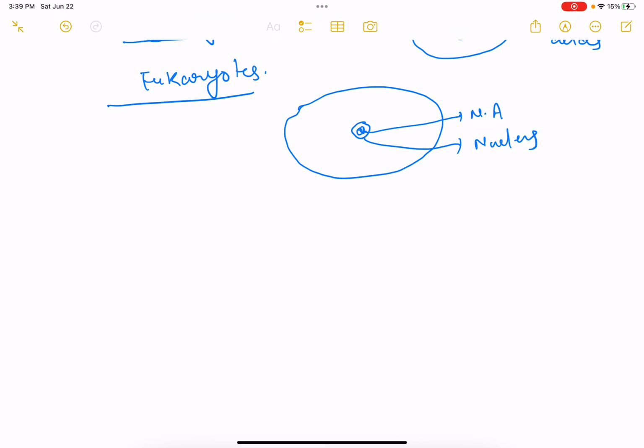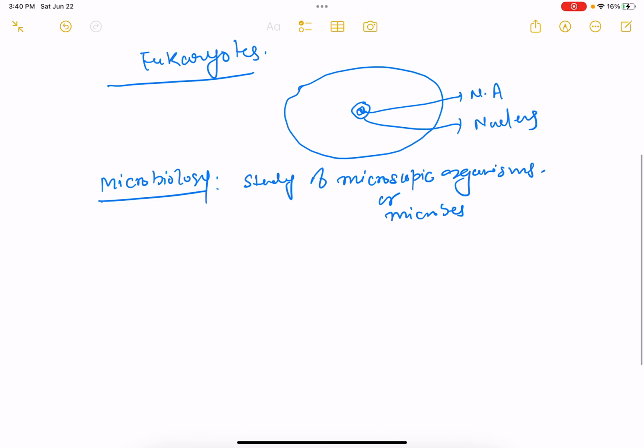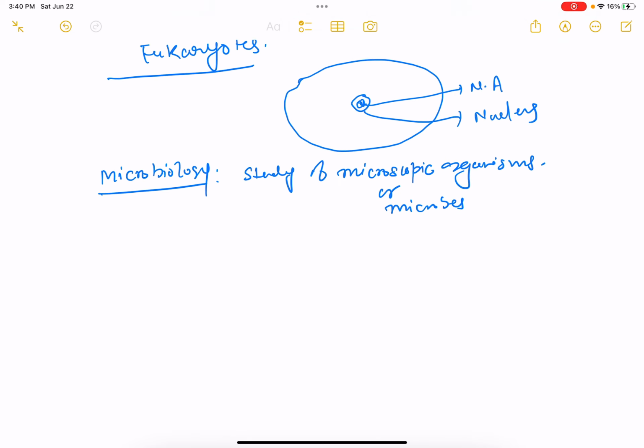So let's talk about microbiology. Microbiology is the study of microscopic organisms. We call them microbes. Microscopic organisms means we cannot see them with the naked eye.